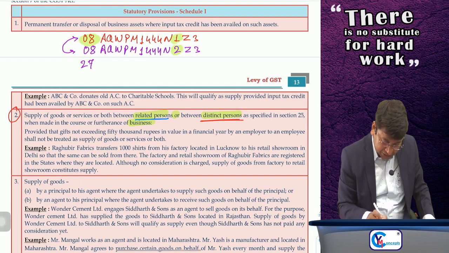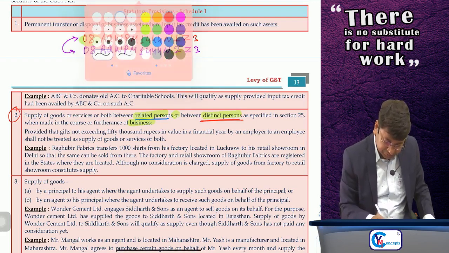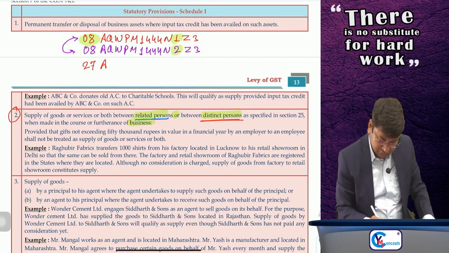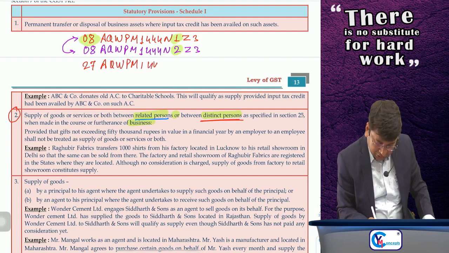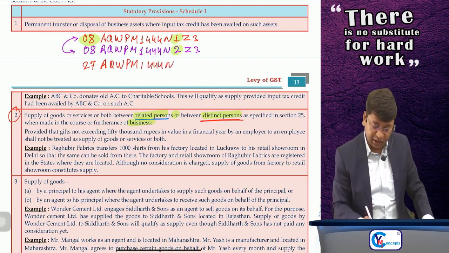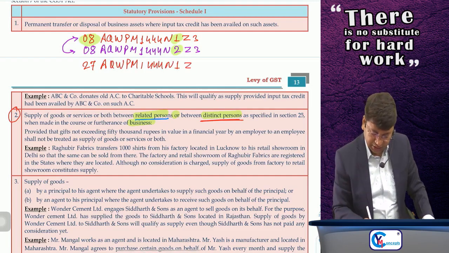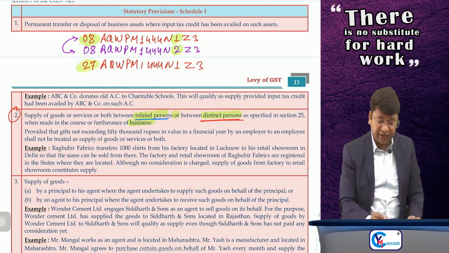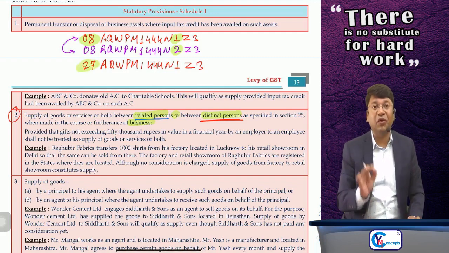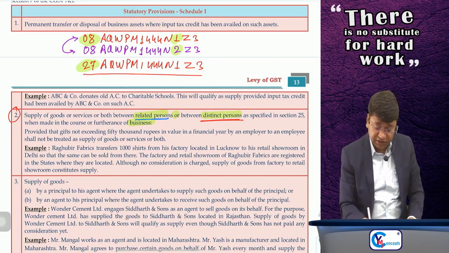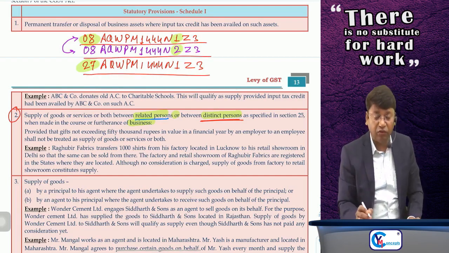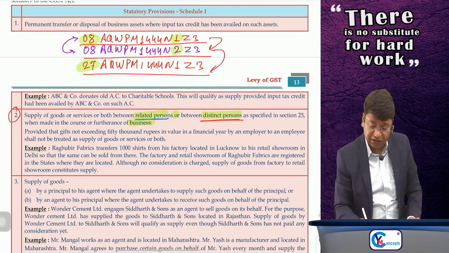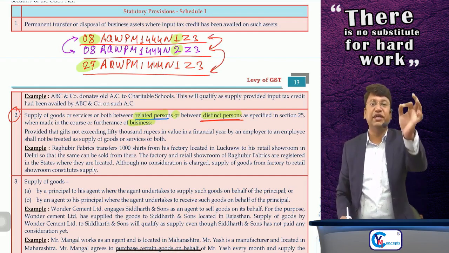Sir, so my registration number at that branch is 27, which is the state code of Maharashtra. Then AQWPM 1444N, this is my PAN number. Then 1, and suppose there again Z3 or whatever number is given by the software. So here it is 27. See, the PAN number is the same, ownership is the same, but the registration number has changed. Yes or no? So if the PAN number is the same but the registration number is different, then all those branches are called distinct persons of each other.